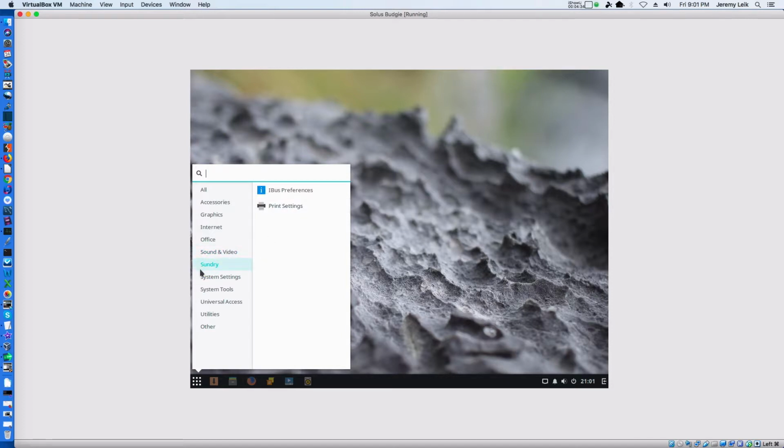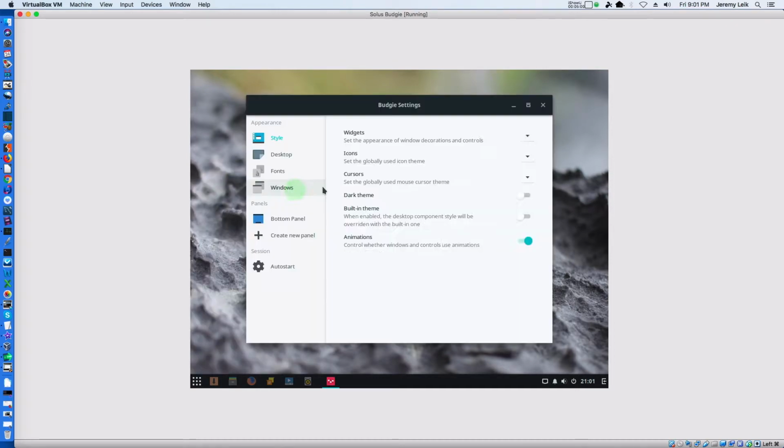Under the Sundry heading, we've got iBus preferences and print settings. System settings has your normal control panel type options. System tools, you get things like your terminal and your partition editor and your desktop settings. We'll take a look at that one real quick here.